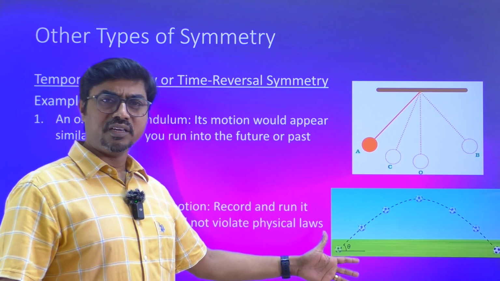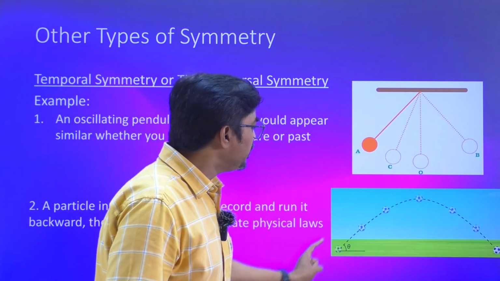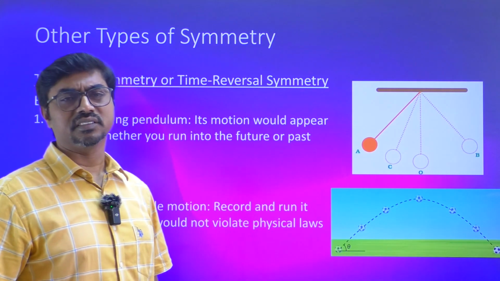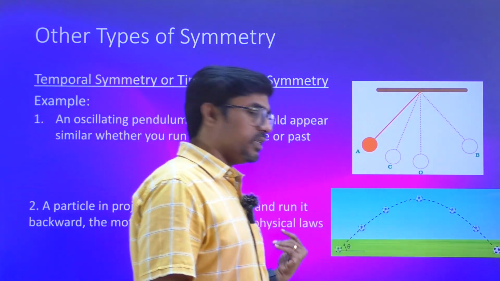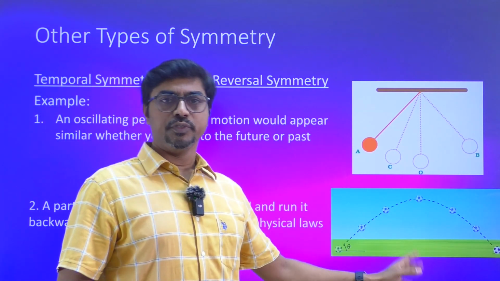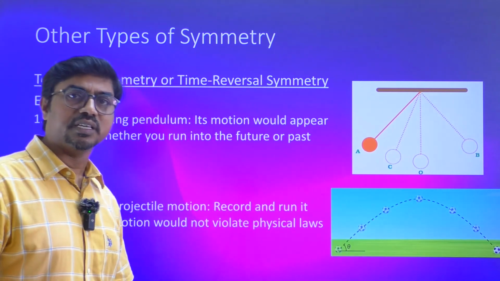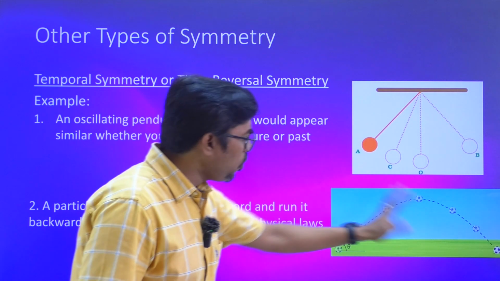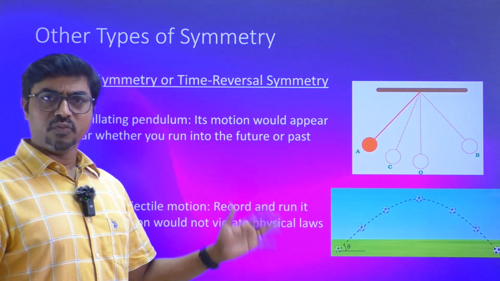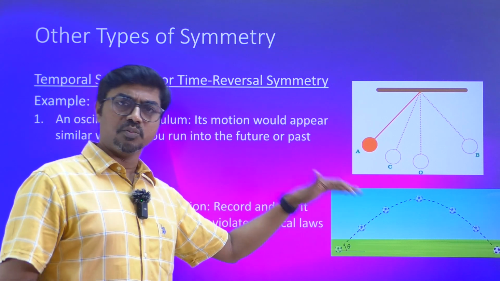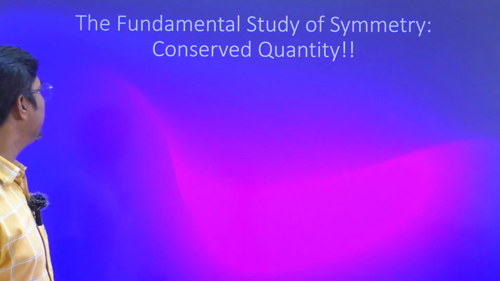By using kinematics, we can actually find the path of it. The motion can be described completely using mathematics. Now, if you run it backward, and if you try to use physics laws, if you are able to get the same thing, that means it has got a temporal symmetry. Whether you go forward or backward, physics laws are valid. That means these physics laws that we are using here are temporally symmetric. That's the basic idea you have.